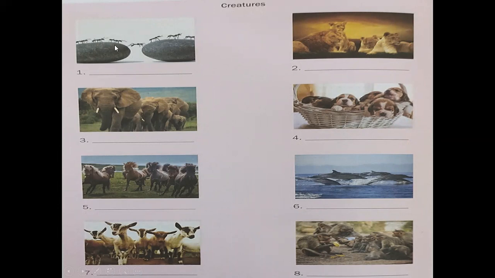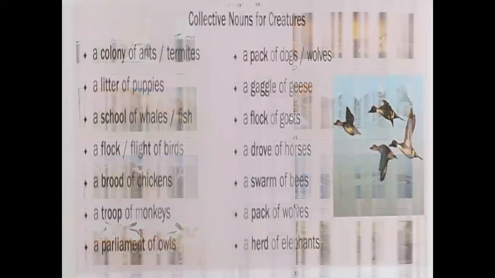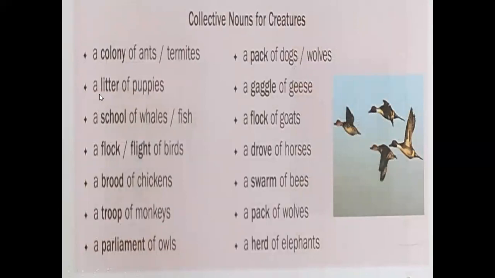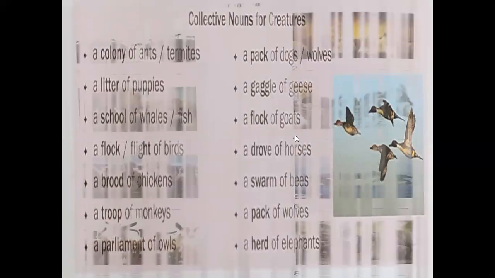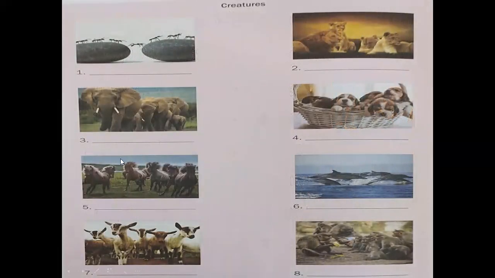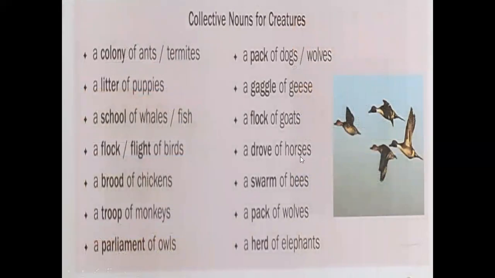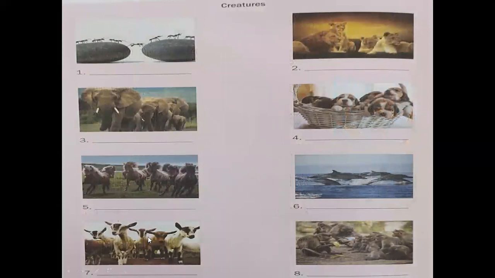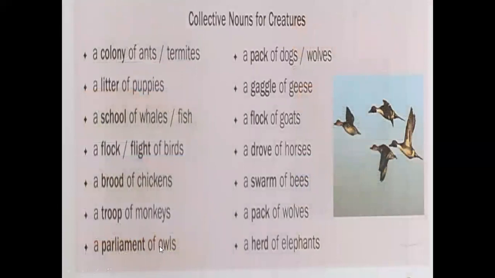Here we have a colony of ants, a pride of lions, a herd of elephants, and which noun stands for this? Here, a litter of puppies. And we have a group of horses, so a drove of horses. Now goats. Here, which noun stands for this?